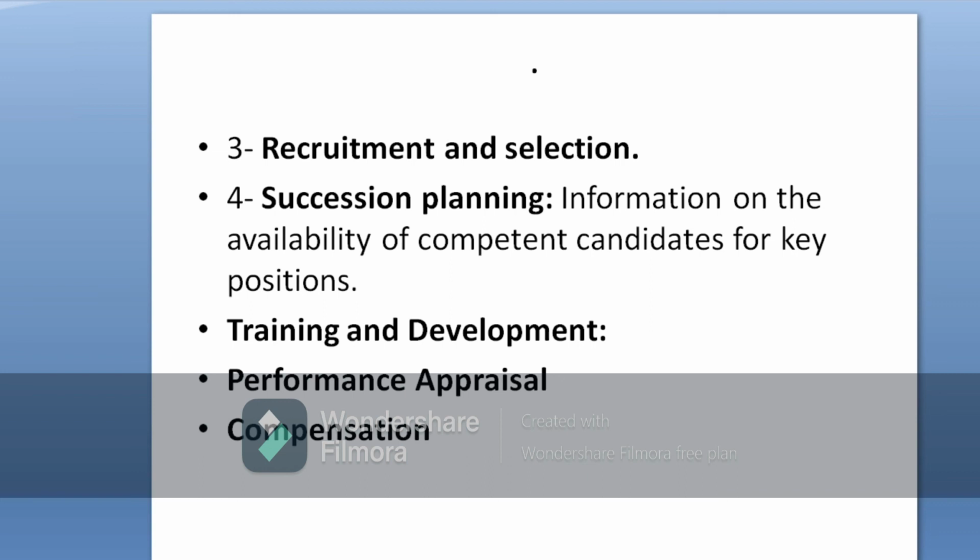That's why the human resource information system is very important for taking appropriate decisions, right? And these decisions relate to what? To whom to promote, to whom to transfer, to whom to give salary increments, incentives, etc.